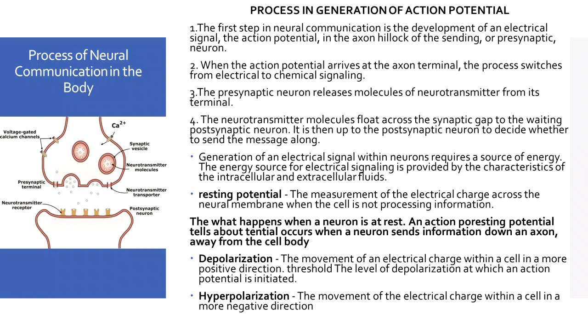When the action potential arrives at the axon terminal, the process switches from electrical to chemical signaling. The presynaptic neuron releases molecules of neurotransmitters from its terminals, and the neurotransmitter molecules then float across the synaptic gap to the waiting postsynaptic neuron. It is then up to the postsynaptic neuron to decide whether to send the message along.